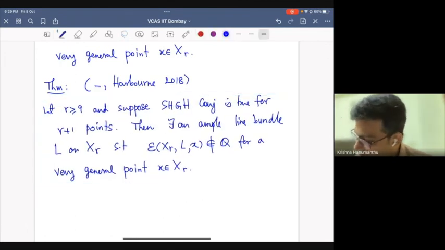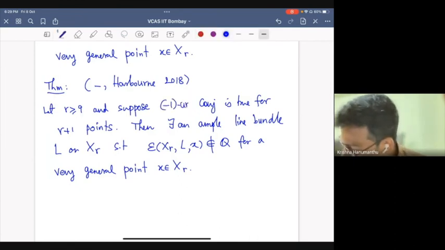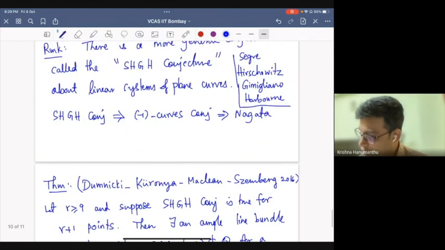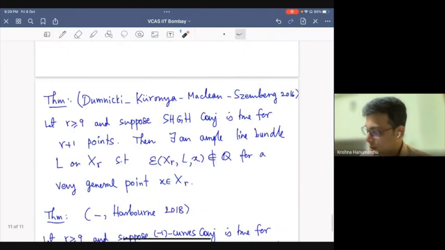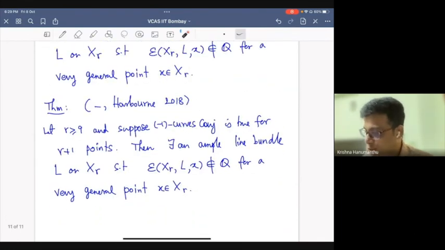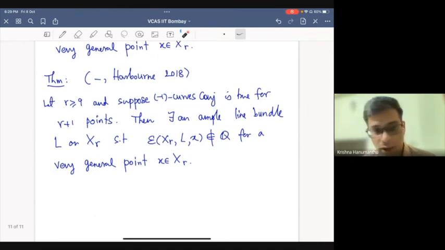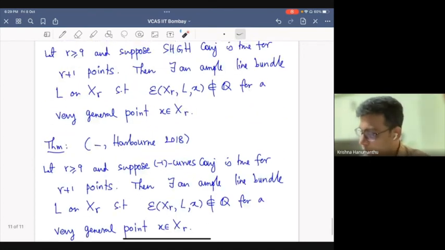So instead of SHGH, the -1 curves conjecture is sometimes actually called the weak SHGH conjecture because it is sort of weaker than that. So if the -1 curves conjecture is true for r+1 points, then there exists an ample line bundle on the r-point blow-up for which the Seshadri constant is irrational. Okay, so this is an improvement of their result,